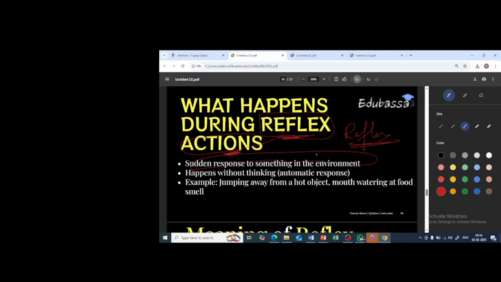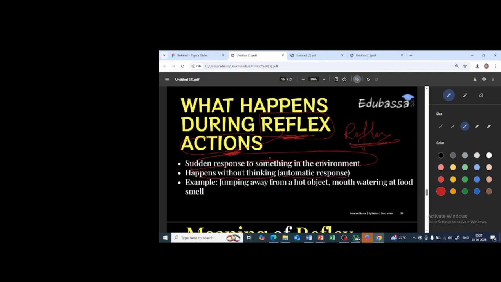When you're touching a hot pan, will you think for a while? Oh, my hand is touching the hot pan. Oh, it is getting hot. Oh, I need to remove the hand. Will you think for a longer time? No. If you think for a longer time, what happens? It will get hurt. Your skin will burn, isn't it? For that reason, it happens without thinking. It is an automatic response.